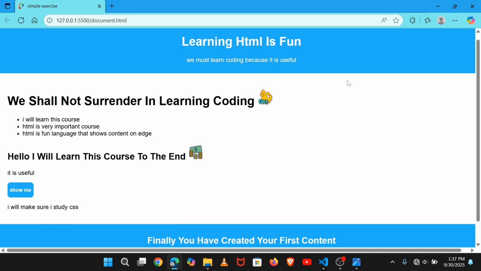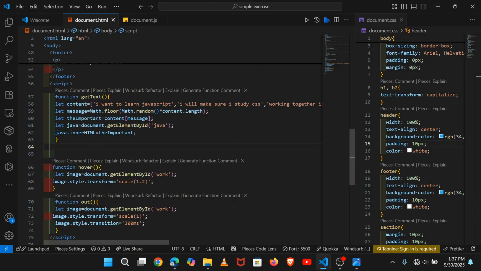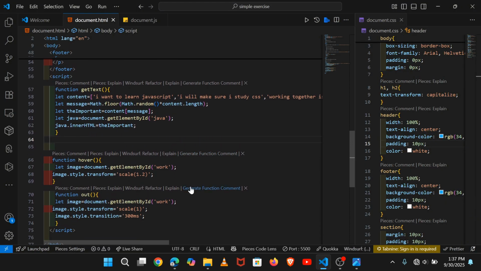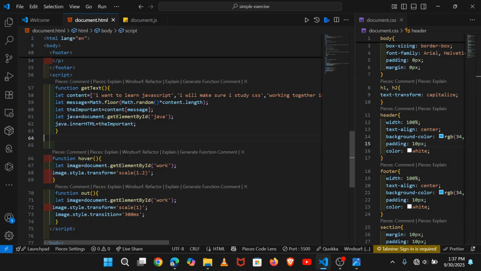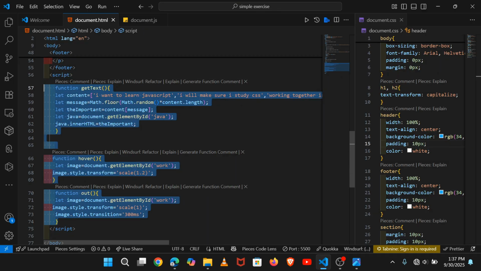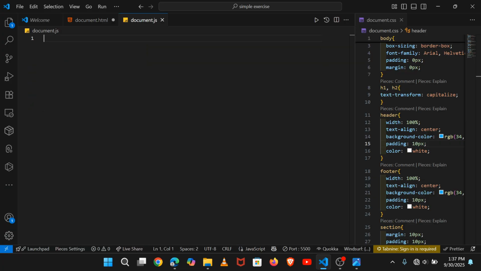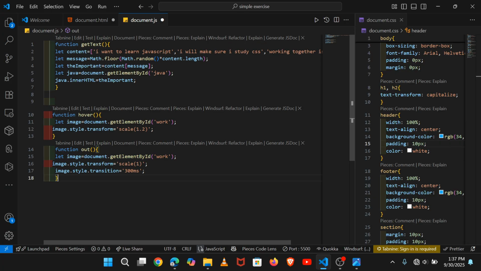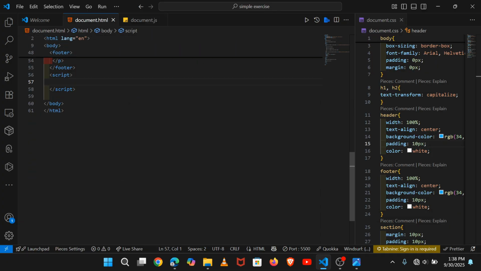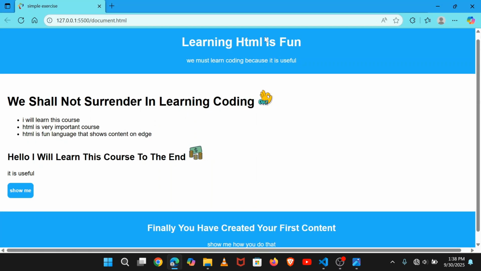Now we are going to put it in a separate file. So everything that is inside this JavaScript, we are going to cut it. We will come here and grab it from here to here, Control X to cut it, and put it here in document.js. Control S to save, and here Control S to save. And when you have finally done this, you can see it is no longer interactive.